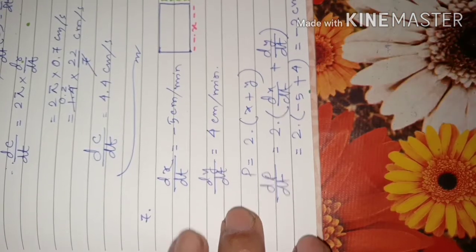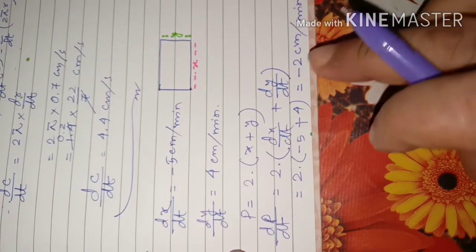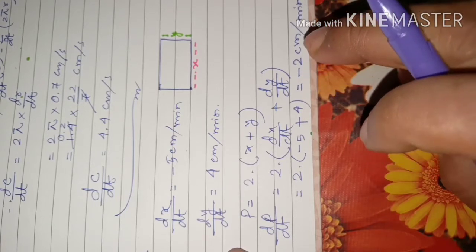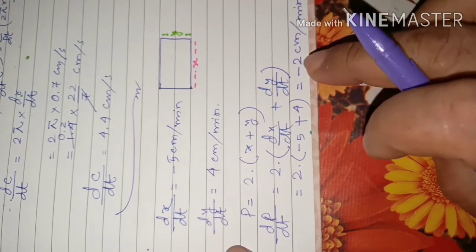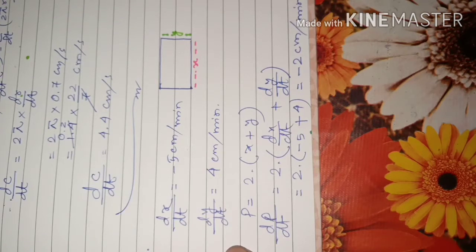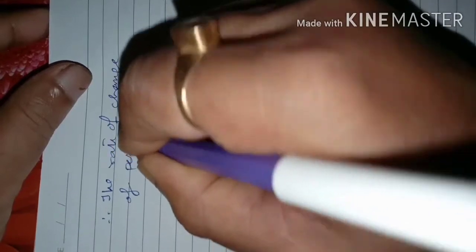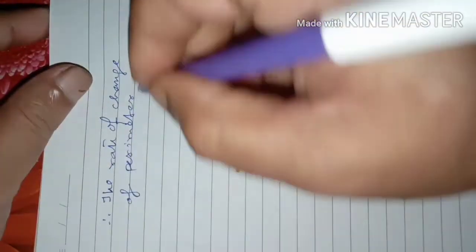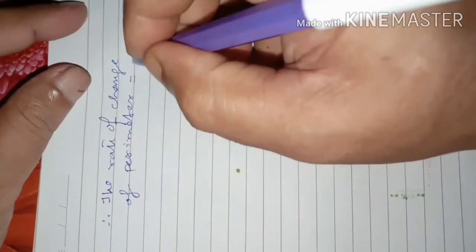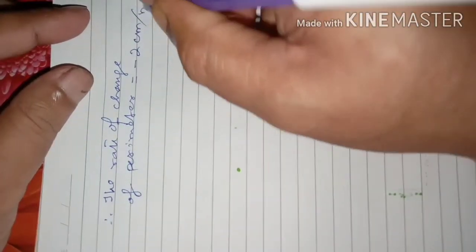So therefore the rate of change of perimeter, it is decreasing. That means 2 centimeter per minute. Therefore the rate of change of perimeter is equal to, that is minus 2 centimeter per minute.